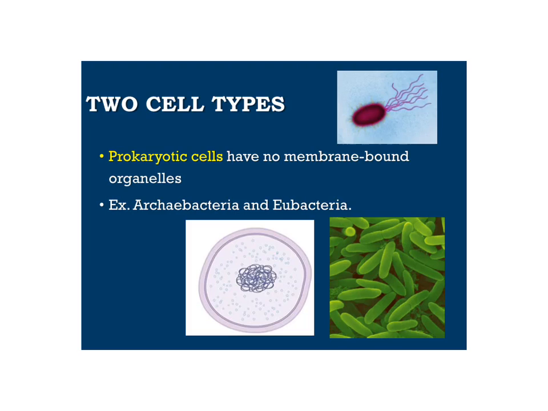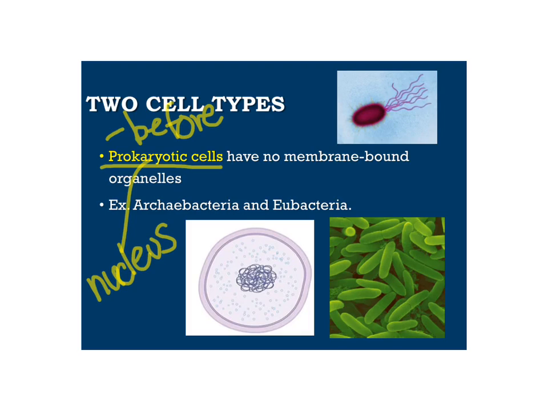There are two main types of cells. The first type we call prokaryotic. Pro means before, and the karyo is the nucleus. So these are cells that evolved before any cells had a nucleus. So these cells have no nucleus, and in fact they have no organelles or small parts inside that have a membrane around them.